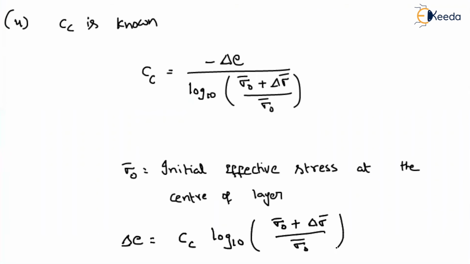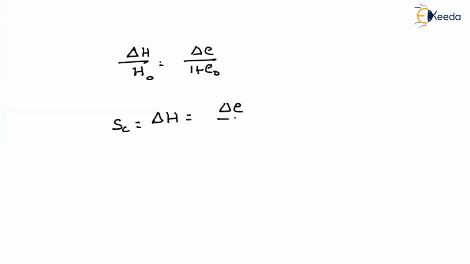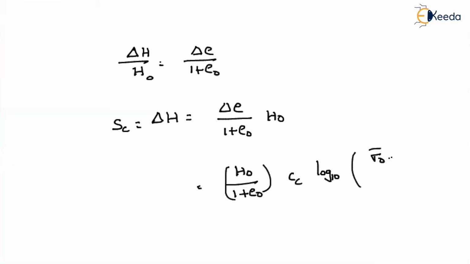So we already know the relationship between delta e and the settlement. The settlement is nothing but delta H by H, which is equal to delta e by 1 plus e naught, where H naught is the original thickness. From this, the consolidation settlement or change in thickness will be equal to delta e divided by 1 plus e naught into H naught. Just now we have found delta e is nothing but Cc into log 10 of sigma naught plus change in effective stress divided by the effective stress.